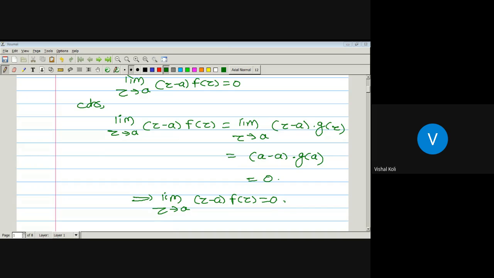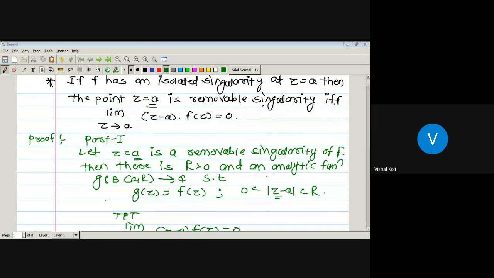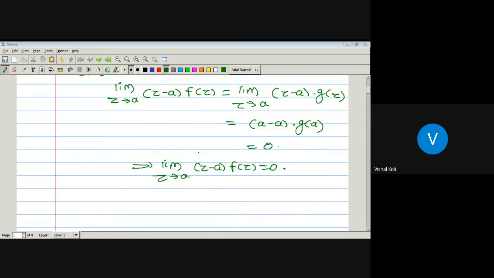So if F has a removable singularity at a point Z equal to A, then limit Z tending to A, Z minus A into F of Z must be equal to 0. Okay, now the second part.